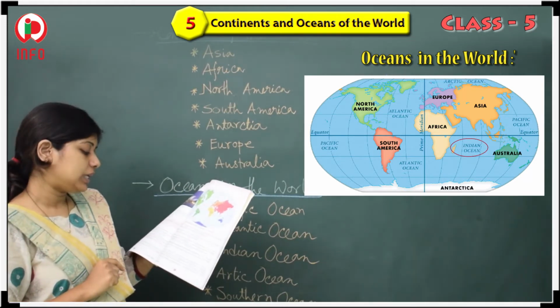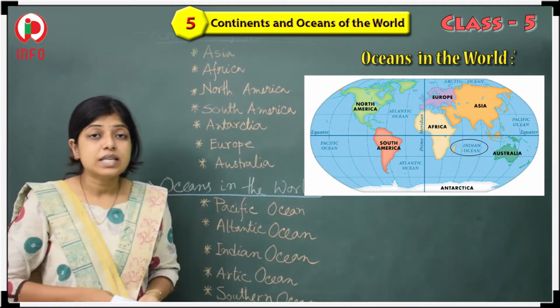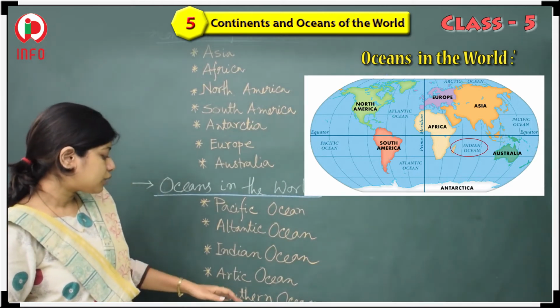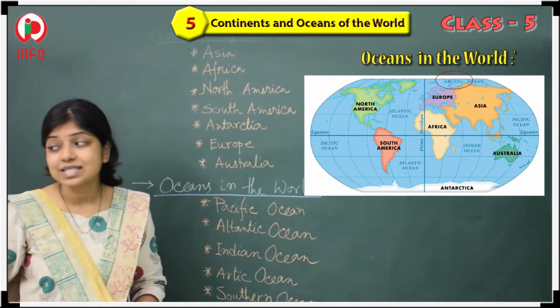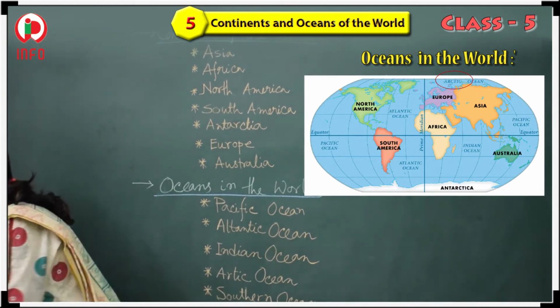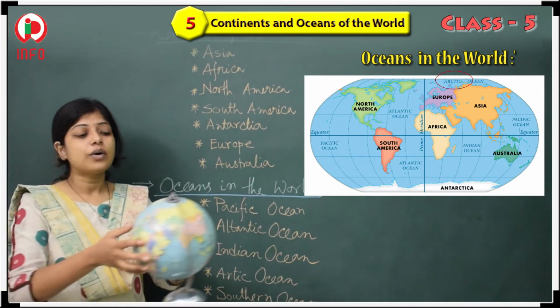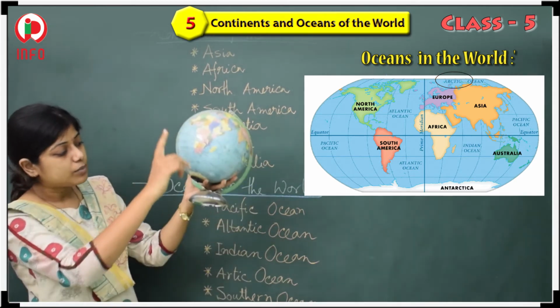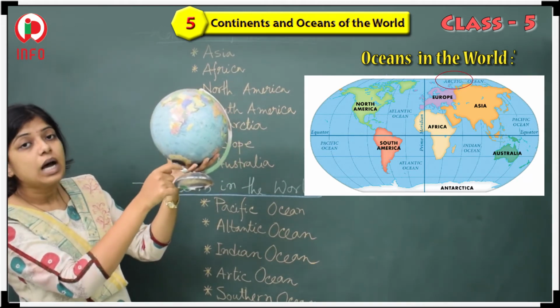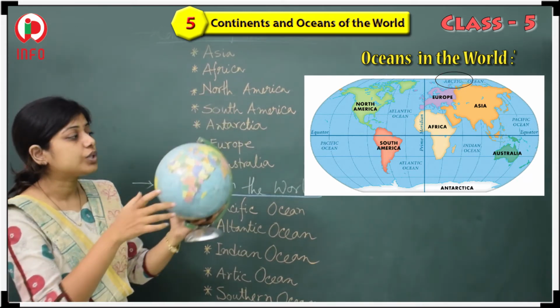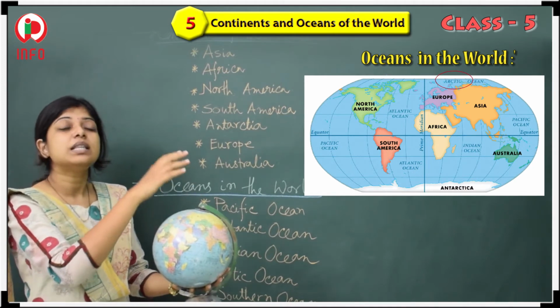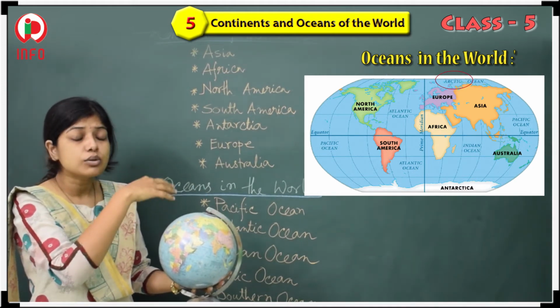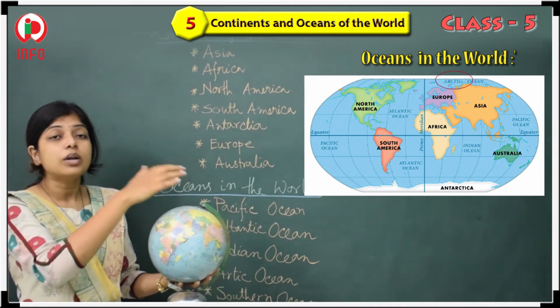Now one more thing is there. You can ask me about the Arctic Ocean. Yes, the Arctic Ocean is also there. Just like the Antarctica, our Arctic Ocean is there. I have told you this one is the Antarctica. The Arctic Ocean is here, that means in the North Pole. There is no land, there is one ocean.